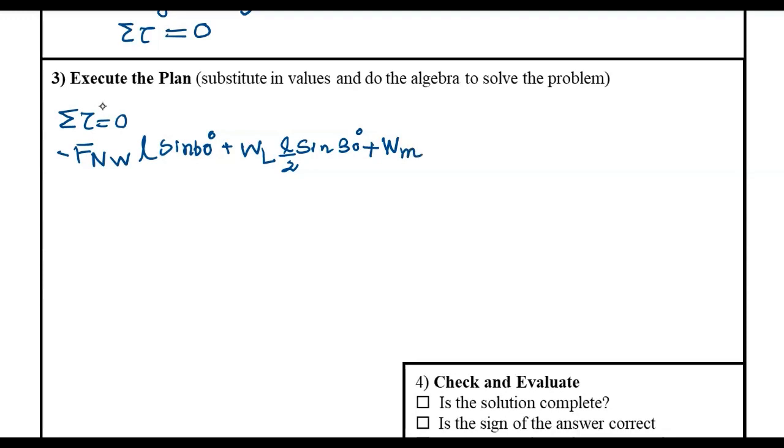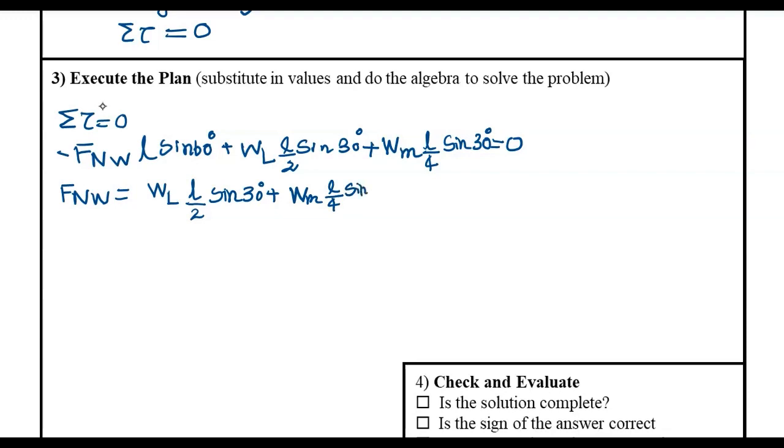So I'm going to assign a positive sign for that torque, and then force times the distance is L by 4 times sine 30, and the sum is equal to 0 because the system is not moving. There's no net torque. So now if you separate out the normal force, I think you will be able to follow how I have done here. I've skipped a few steps. I'm just trying to separate out the normal force and write an equation for it. And this is what I get.